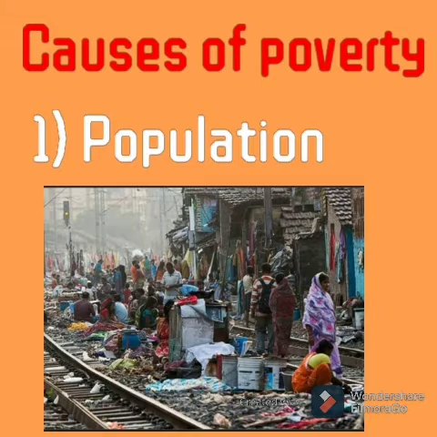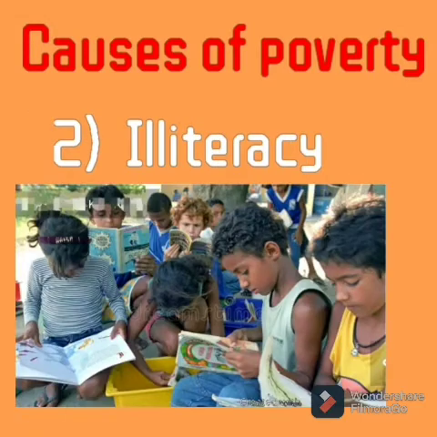The first one is population. The exponential growth in the population is one of the major reasons for poverty to be ever increasing in our nation. This increase in population leads to unemployment and further brings households below the poverty line.